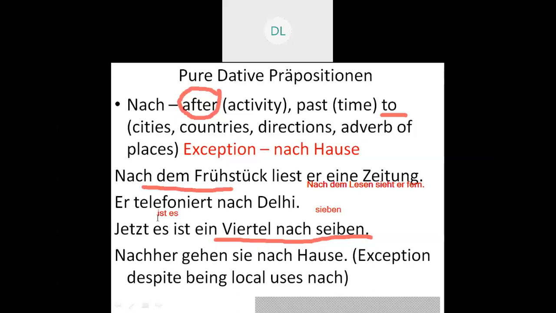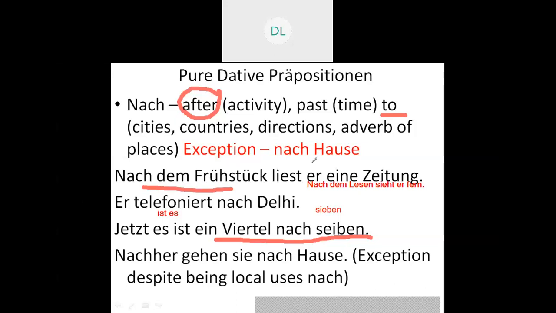The second meaning we discuss is after an activity. The third one which we have discussed is related to time, that is, it is quarter past seven, 10 minutes past eight. So we have learnt the meanings of nach. But the last one here, very, very important, which we should always remember, is the exception, that is nach Hause. What is that?